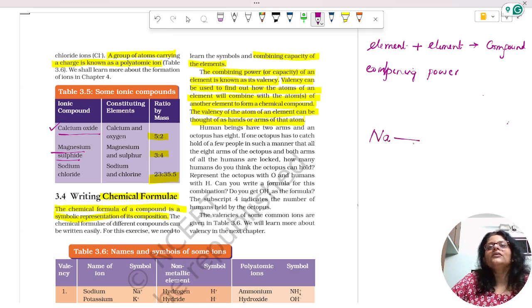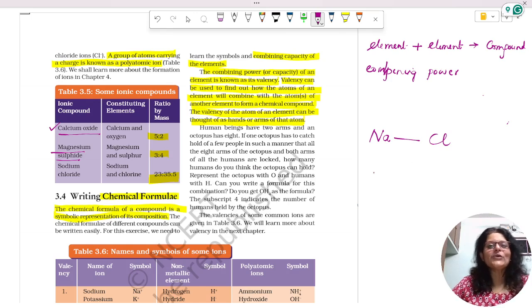it has only one hand or one valency to which it can get combined. Only one is given for combining with another atom. Okay. So human beings have 2 arms and octopus has got 8 arms. If one octopus has to catch hold of a few people in such a manner that the 8 arms of octopus and both hands of the human beings are locked.